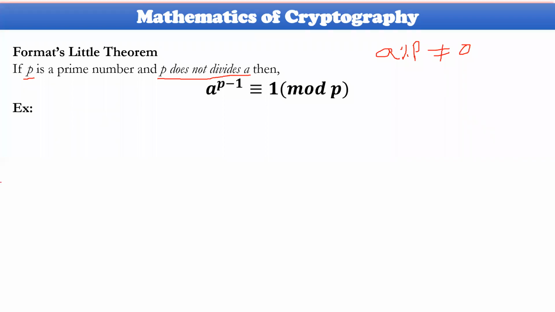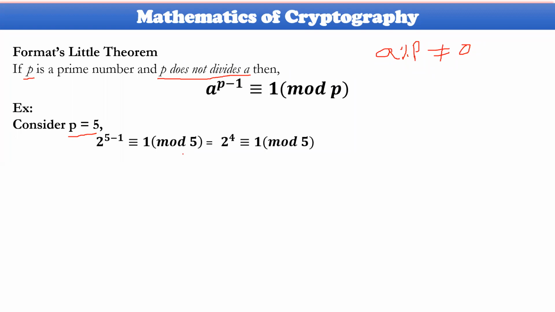Okay. Then what exactly this one? Consider p equal to 5. Let me calculate right away from 2 onwards. So 2 power 5 minus 1, which is congruent to 5 here. 2 power 5 minus 1 in the sense 2 power 4. 2 power 4 in the sense 16. So 16 modulus of 5 will be equal to 1.